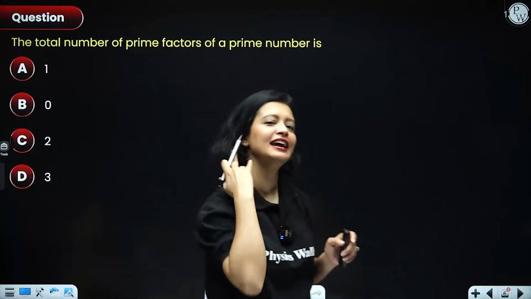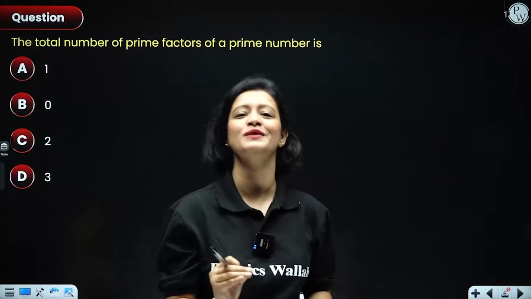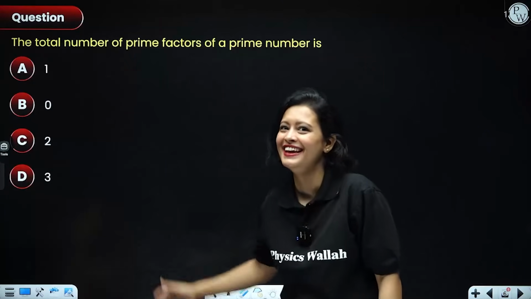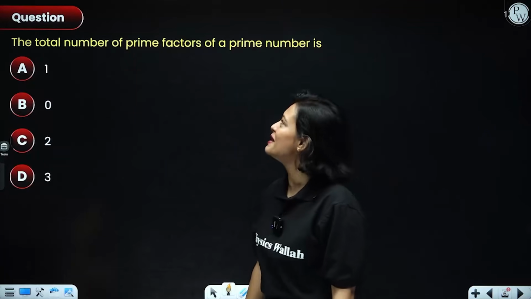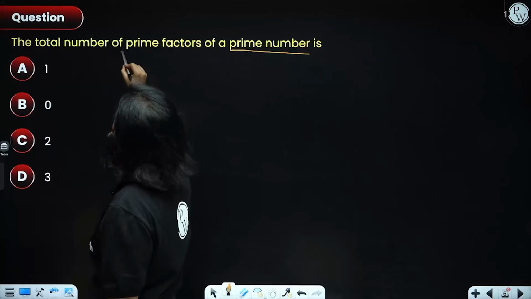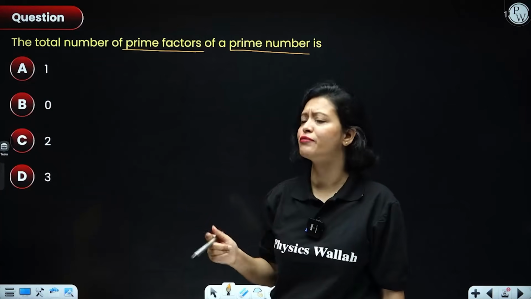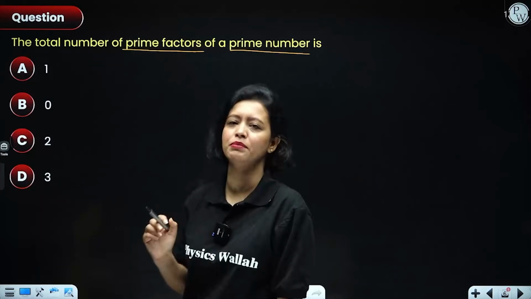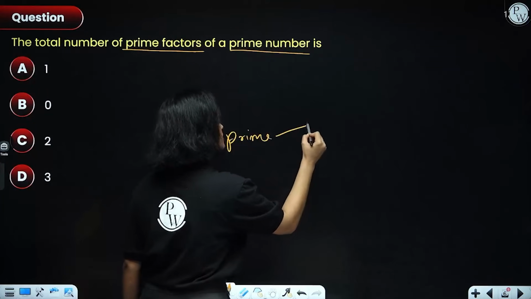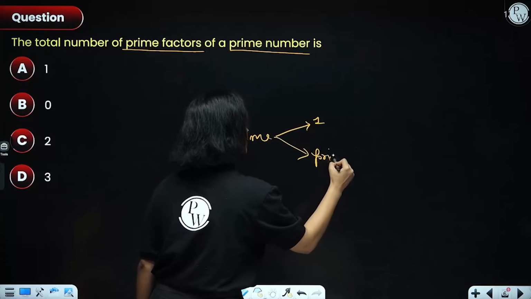It's a very interesting problem, and again, I assure you a lot of students are going to give the answer incorrectly, though it's very easy. Okay, so what's the problem? Total number of prime factors of a prime number. So first of all, we are being asked prime factors of a prime number. Now we already know that prime numbers have 2 factors: 1 and the number itself. The number itself is prime.